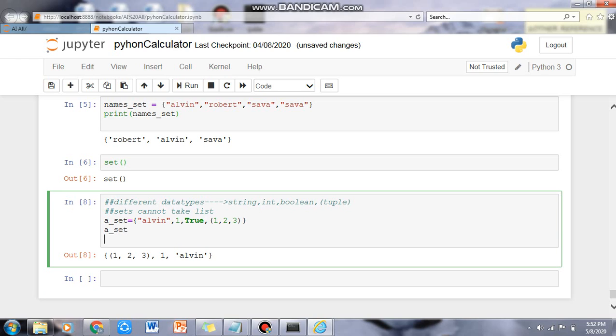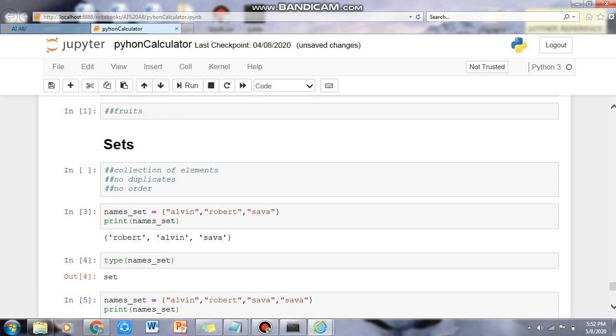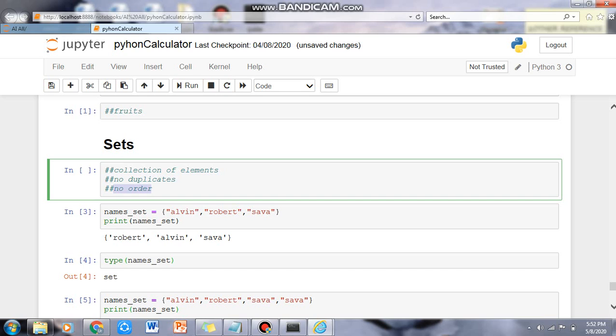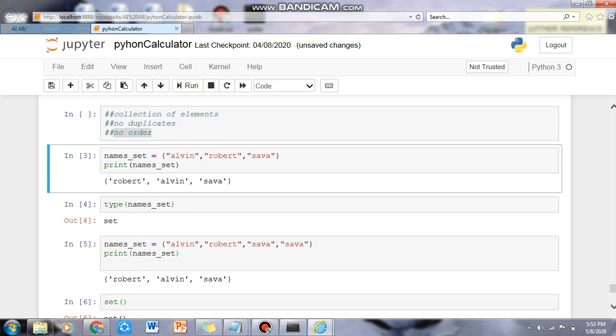Have you noticed that it is not coming in the same order? In the previous one where we put the strings, they were in some order, whereas the result we get is in another order. So the third description, that there is no order in sets, is also shown here.